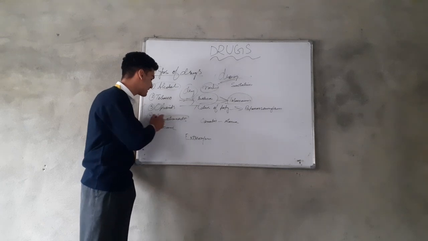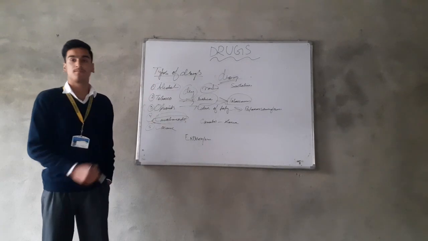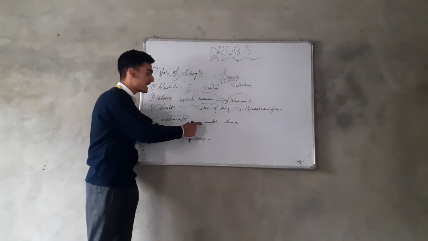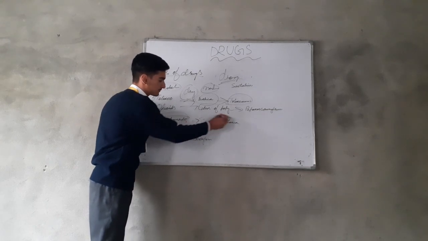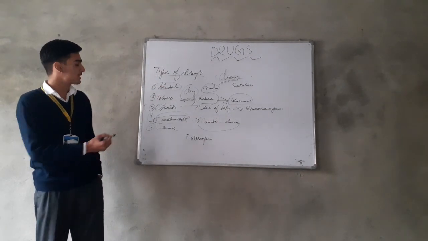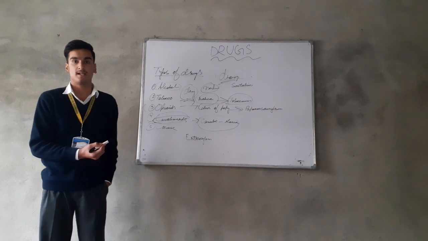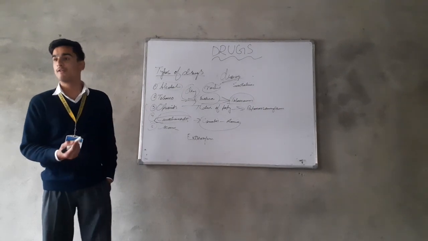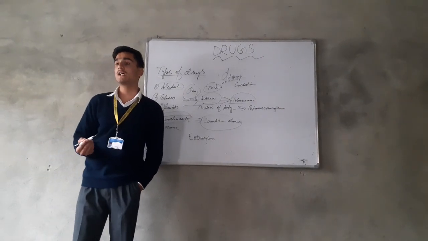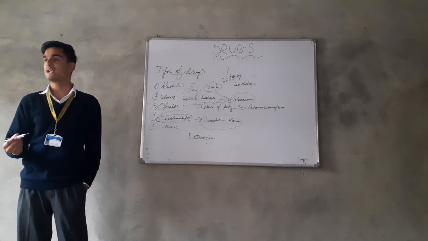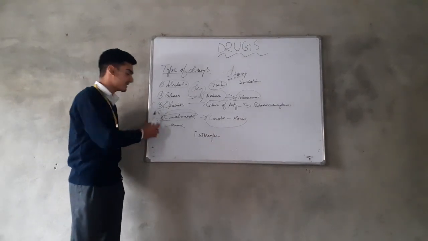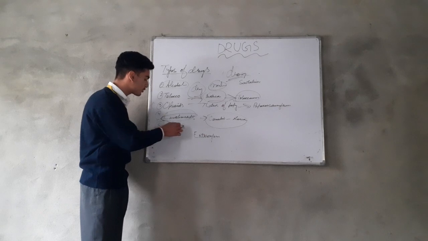The fourth one is cannabinoids. The cannabinoids are obtained from the Cannabis sativa plant, and examples of cannabinoids are ganja and charas. Cannabinoids are those drugs which bind or interact with the cannabinoid receptors present inside the human body. The fifth one is cocaine.